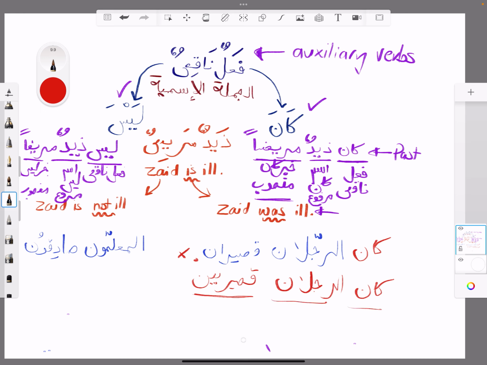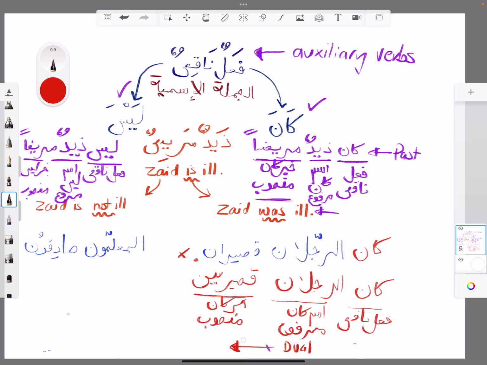So let's do analysis. Kana is the fi'lun naqisun. Okay. Rajulani is the ism of kana. Here it's marfu. If you want to write down as well for completeness, it's also dual. I'll just write in English dual. Right? Because when you know it's dual, you can make sure you carry it through here. Qasiraini is the khabaru kana. This has to be mansoob, and we've discussed in previous lessons that when you make something mansoob, it's going to be aini at the end, the sound aini. So kana rajulani qasiraini, and it's mansoob.